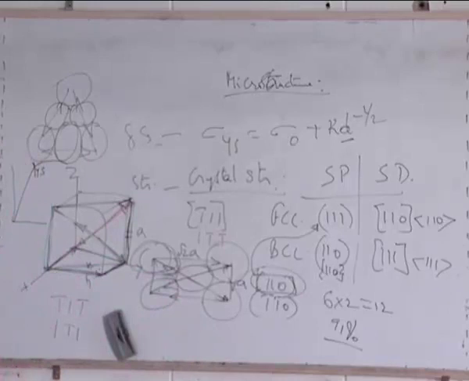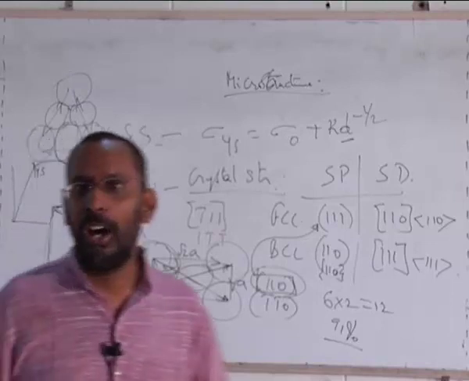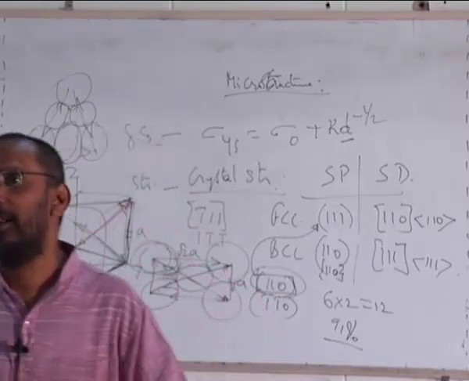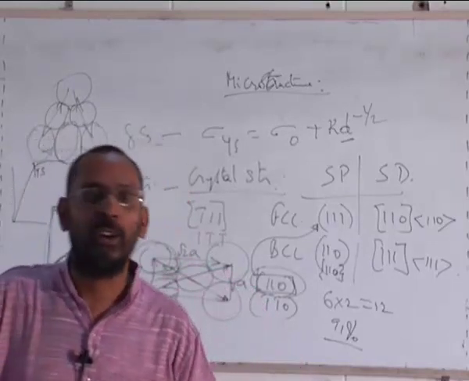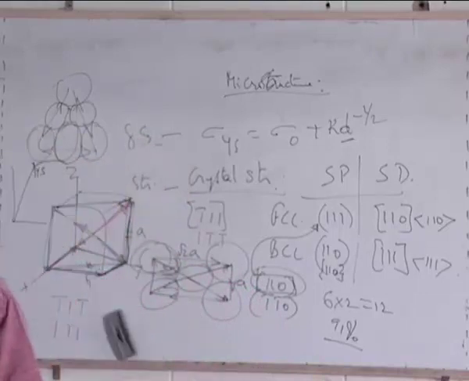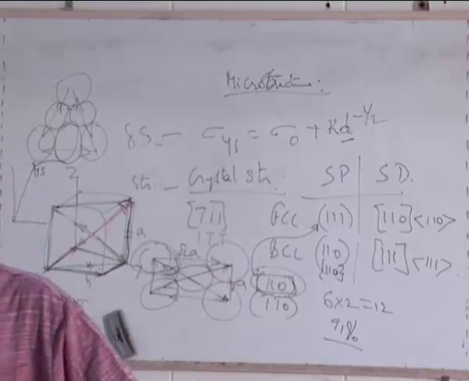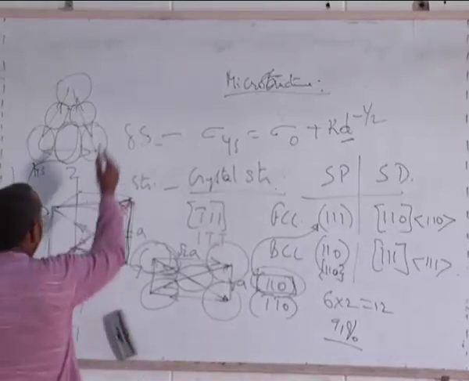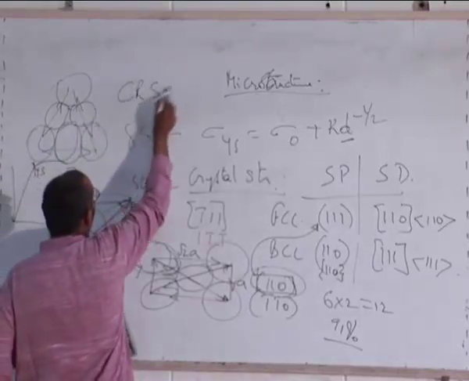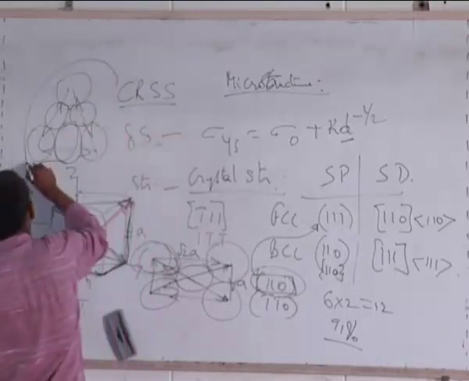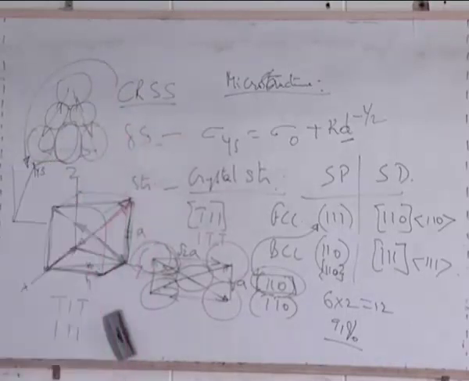The stress required to cause plastic deformation or a permanent deformation is called this. And if you translate it into the shear stress required for causing the dislocation to move, we use another terminology there called CRSS. The critical resolved shear stress is the equivalent of your yield stress in terms of dislocation motion.